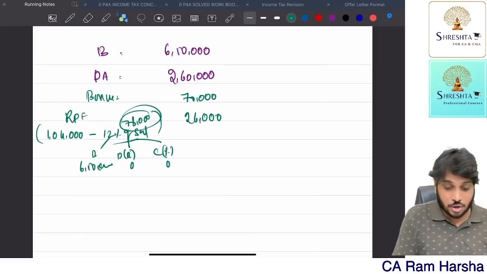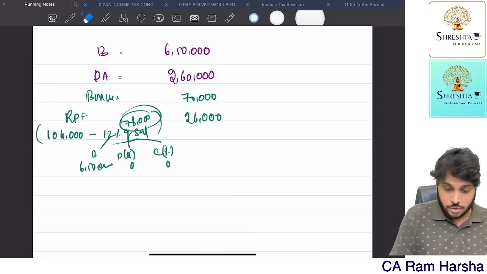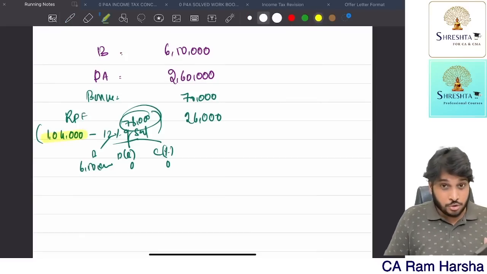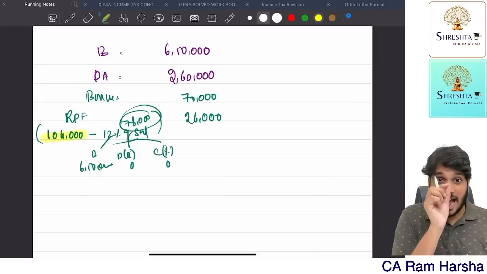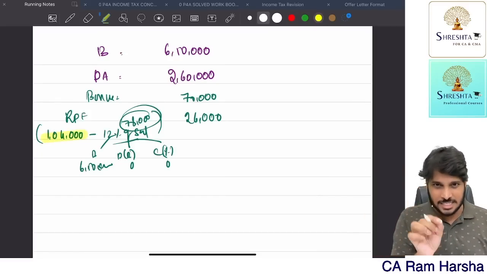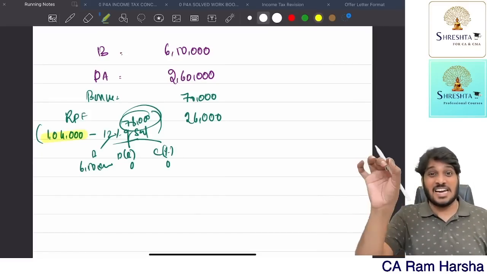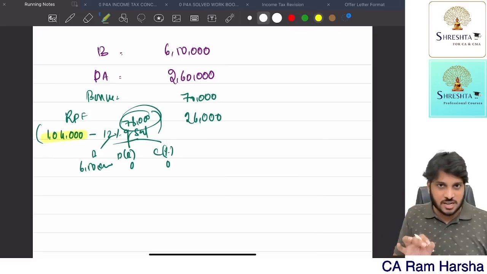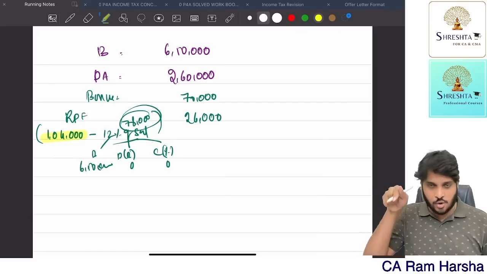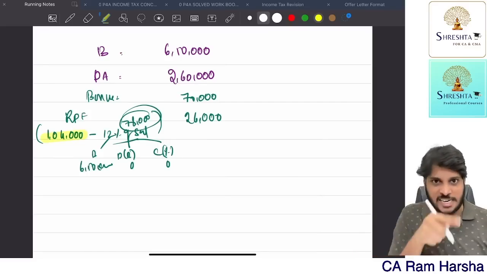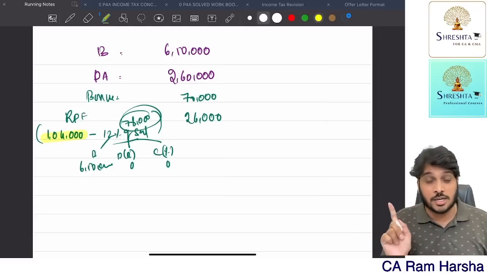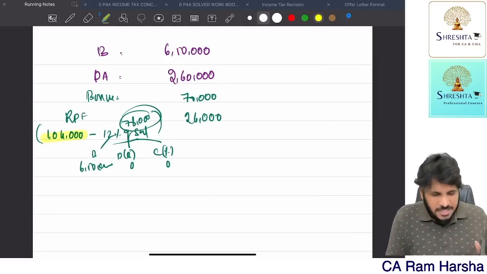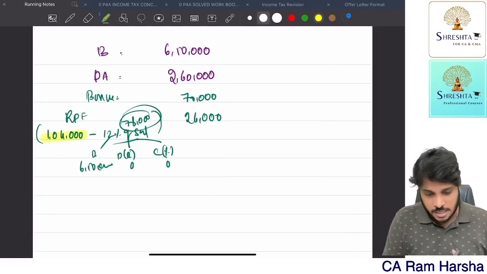Remember, in exam you should always do this working note. You should put it as a separate working note. Contribution, actual contribution by employer, less 12% of salary. Salary means what? Put a definition, give a definition clearly, and put that entire detail notes. Then you compute the answer. Then only put the amount in the main sheet. Don't directly use shortcut. I just did a rough calculation. The same you should do fairly in working note. Next.